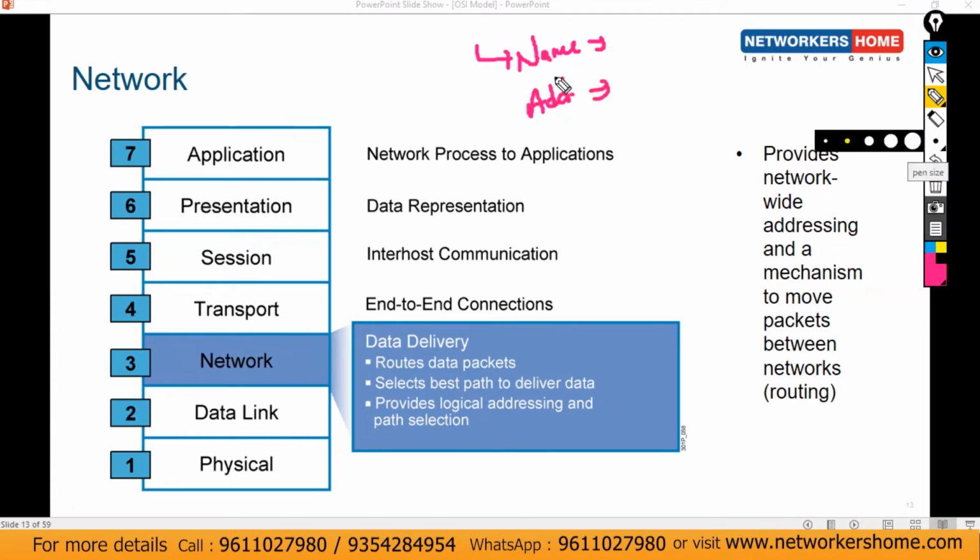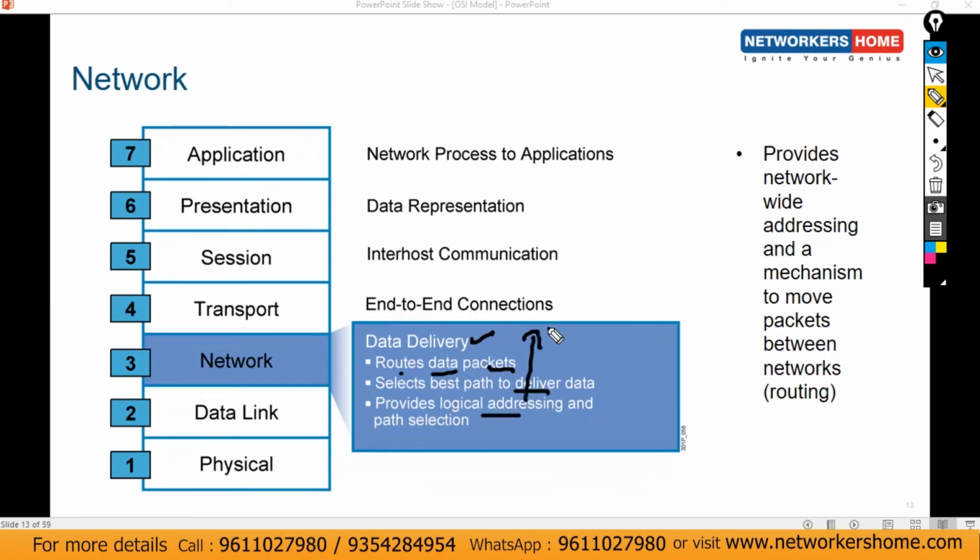Same here in networking. There are two kinds of addresses. One is IP addresses, which are logical addresses, and the second is MAC addresses, which are permanent addresses. The network layer is all about data delivery. It routes data packets, selects the best path to deliver the data, and provides logical addressing, meaning IP addresses, and then path selection.